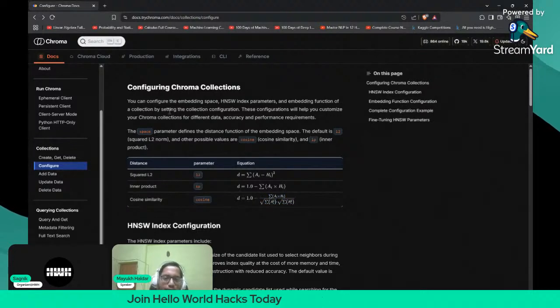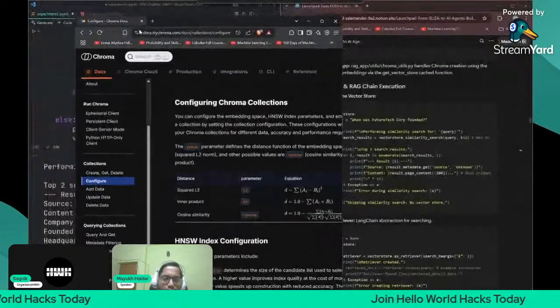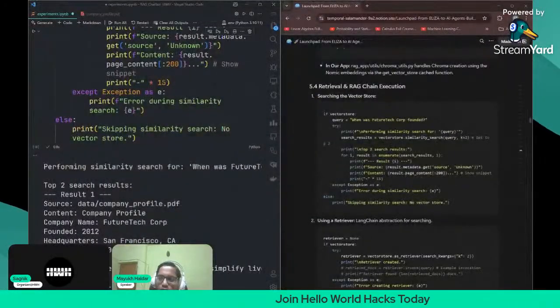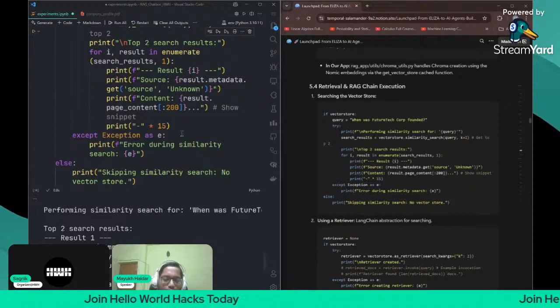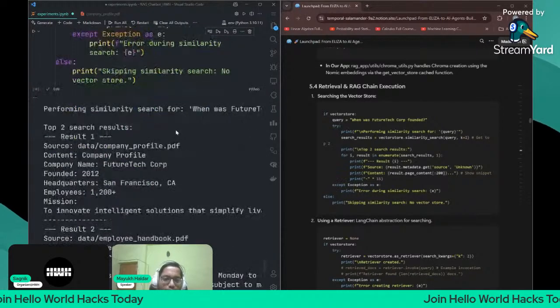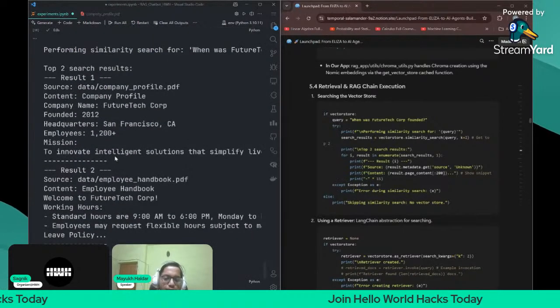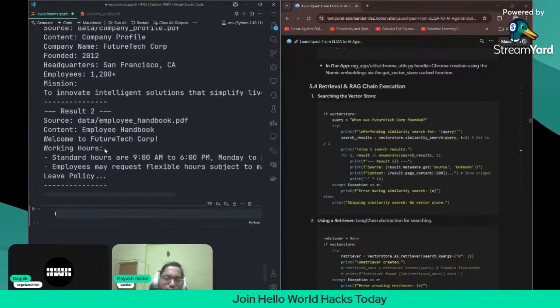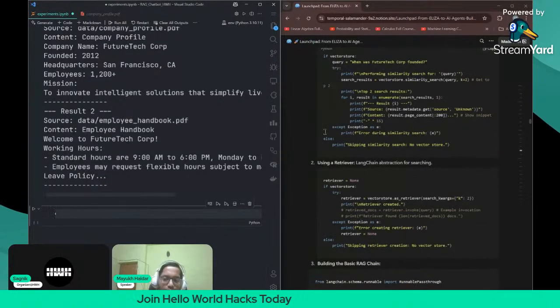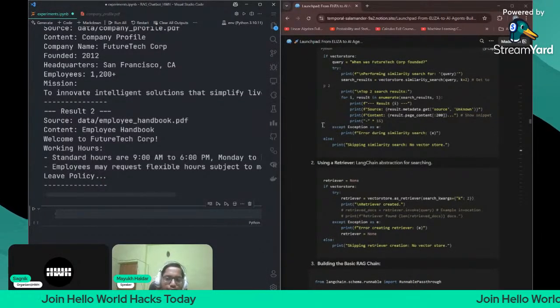So you can just play with these configurations and formulas. You can just get a glimpse of this one. So yeah, that is for the ChromaDB docs. So for this one, it is using squared L2 norm. It actually works better if you use squared L2 norm, but you can use cosine similarity also.